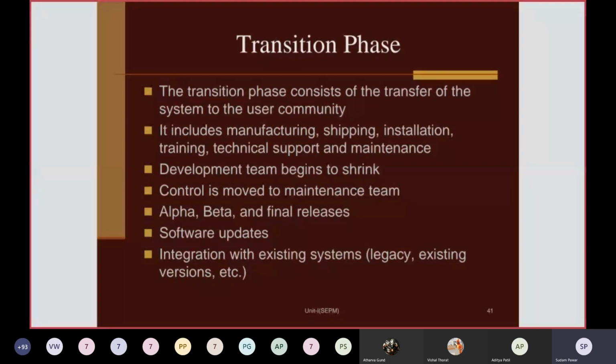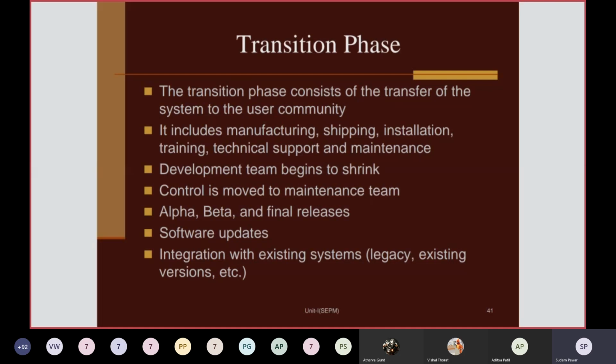A transition phase includes manufacturing, that is shipping, installation, then training on how to install that software for different people, how to use that software, and technical support and maintenance. That kind of work is included in this phase.